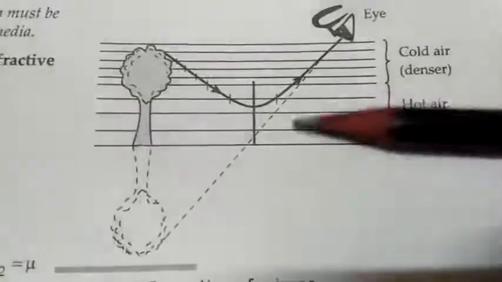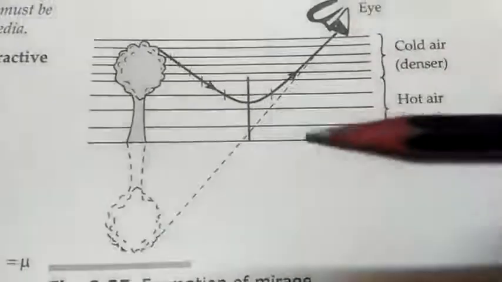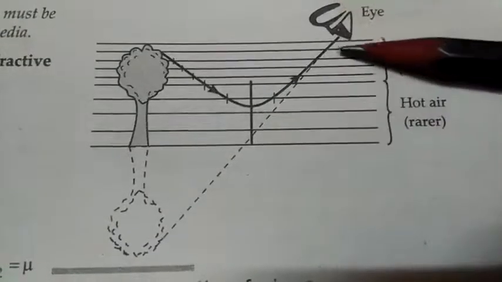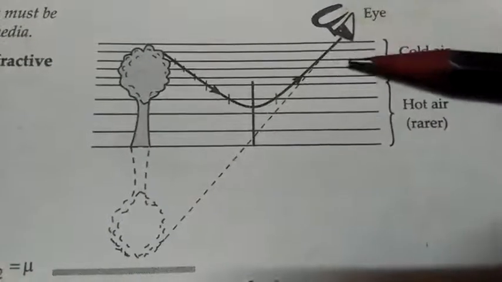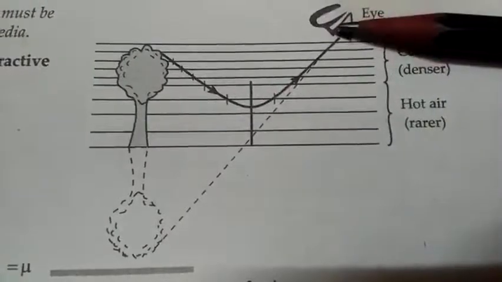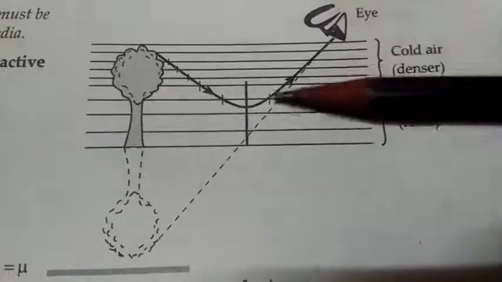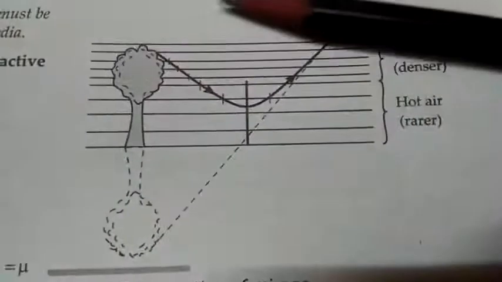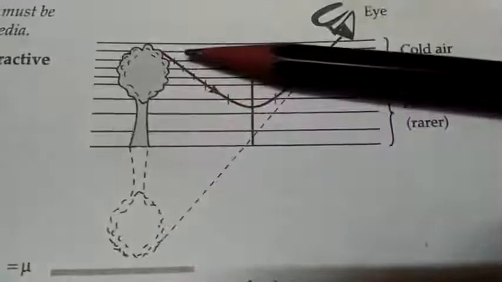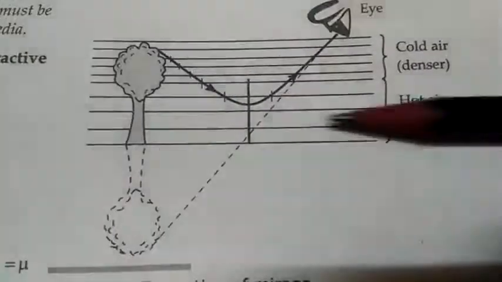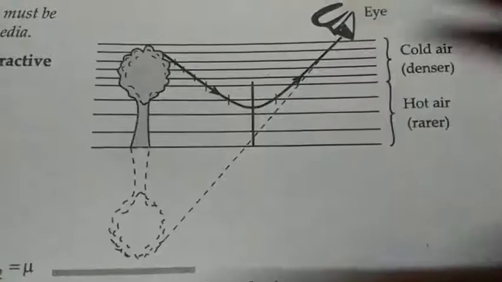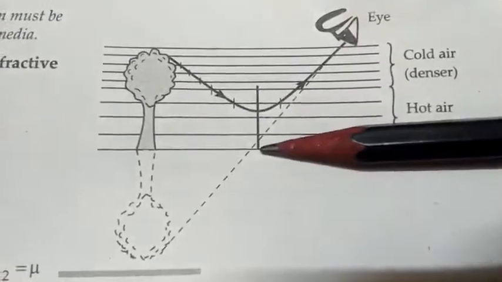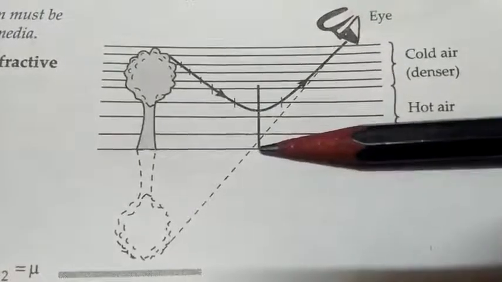Near the surface the density of air is very less, and here hot air is there. A little above from the surface cold air is there and density is very high. So when we look from here, what do we see? We see the inverted images of the objects around us. So we start feeling that there is water, and that's why inverted images are formed. But actually there is no water. These inverted images are formed because of total internal reflection.